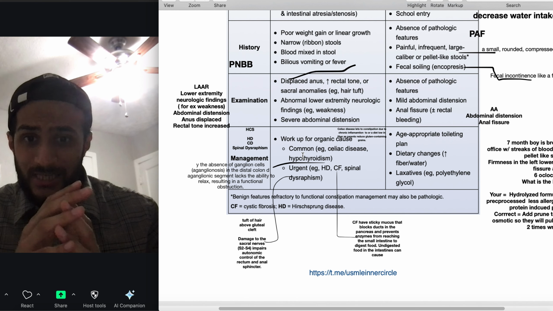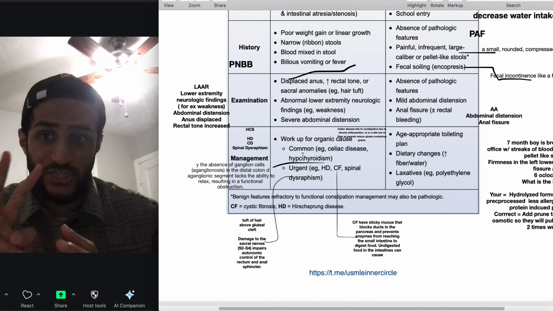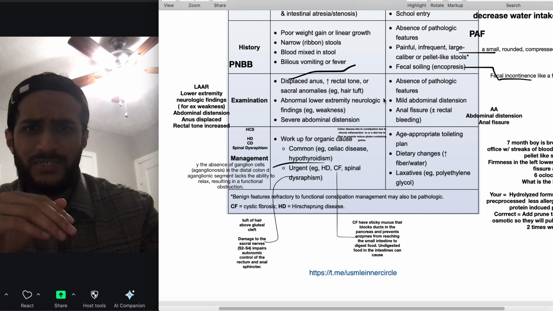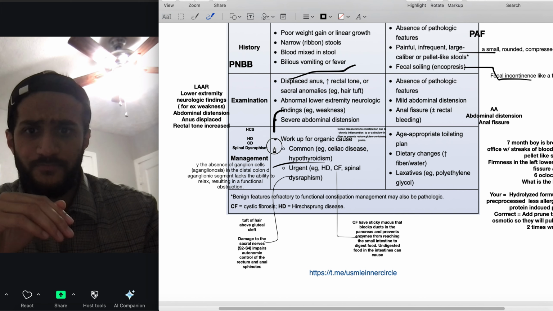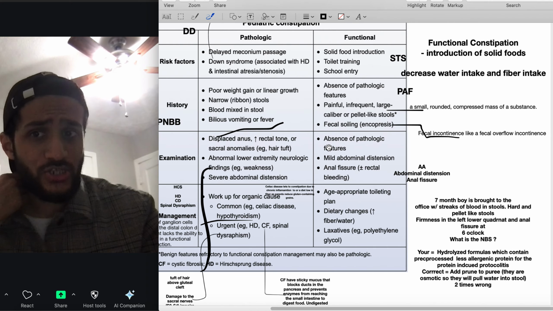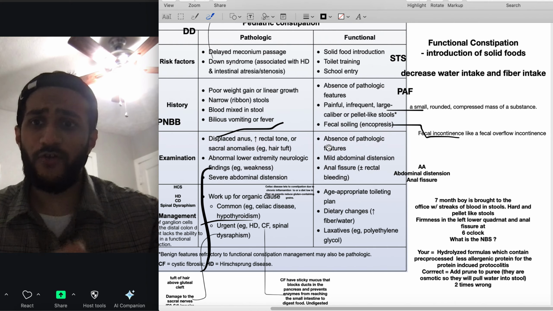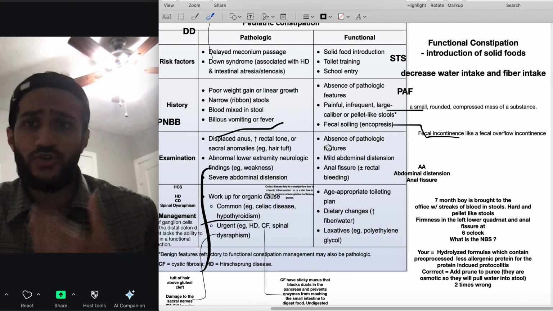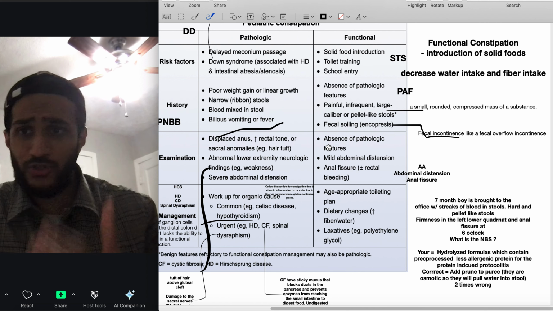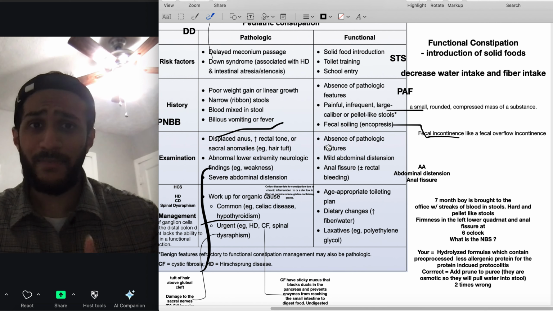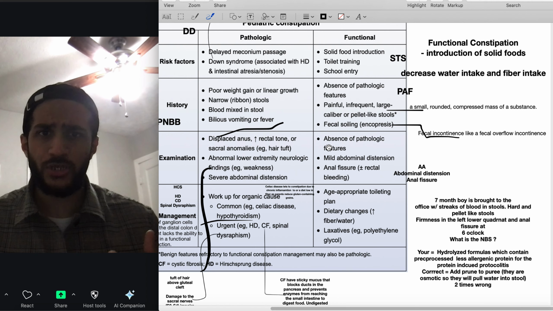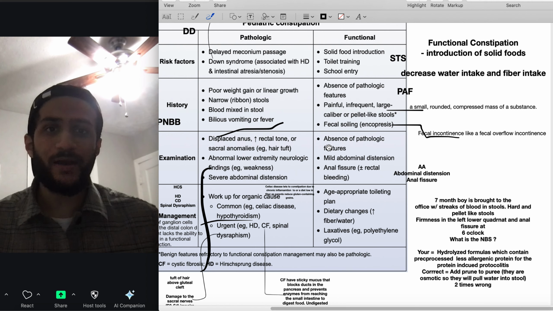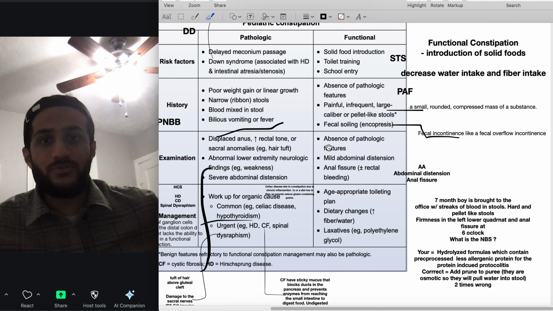A tuft in the gluteal area means damage to the sacral nerves S2 to S4. That really stops the autonomic system over here, and that can lead to dysfunction of the anal sphincter and all of that. Let's come into functional constipation over here. Functional constipation is when we start to introduce school, start eating solid foods, or, for example, toilet training. We're going to get a lot of functional constipation.